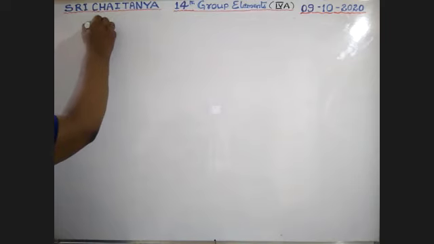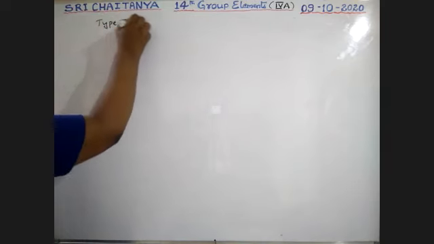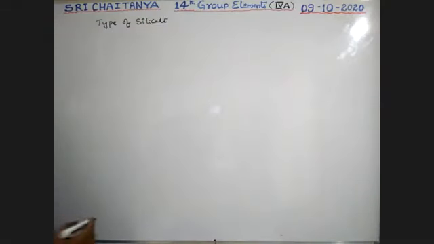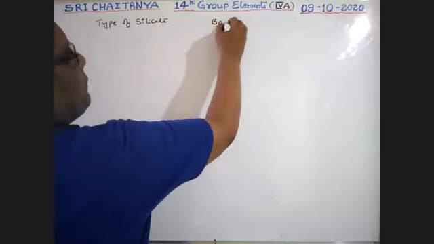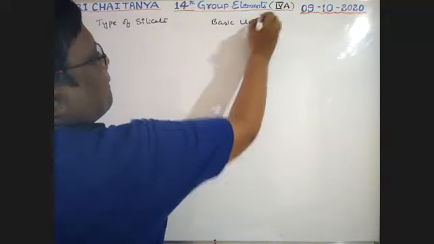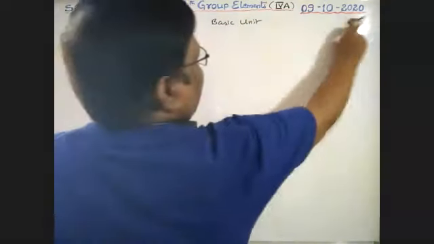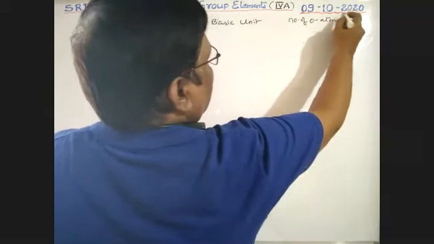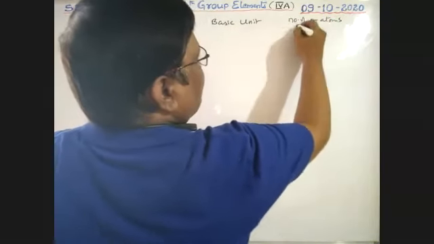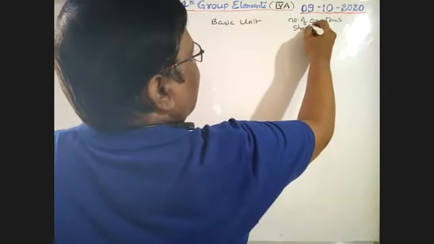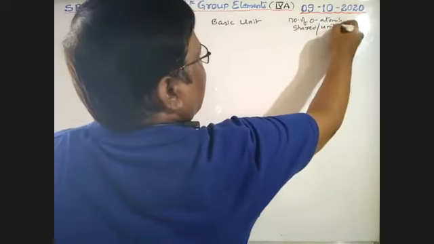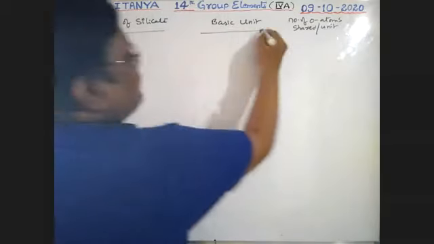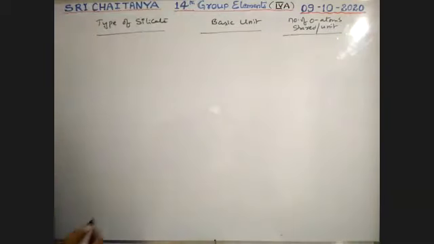The columns are: type of silicate, basic unit, number of oxygen atoms shared per unit.